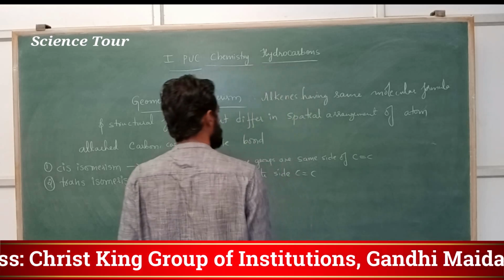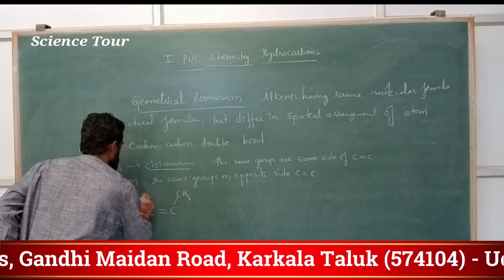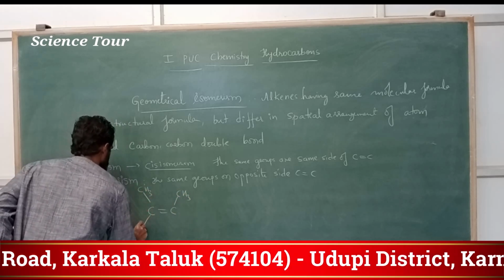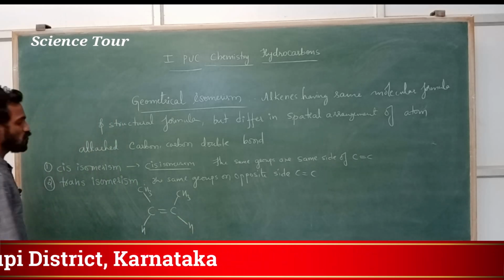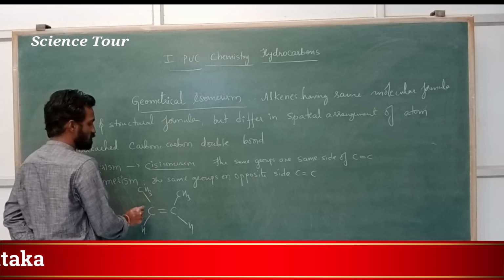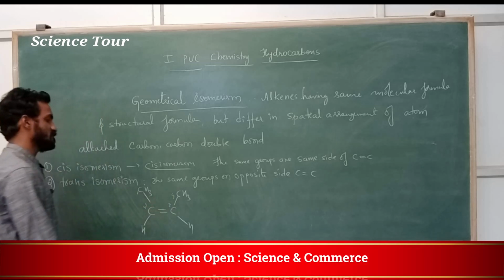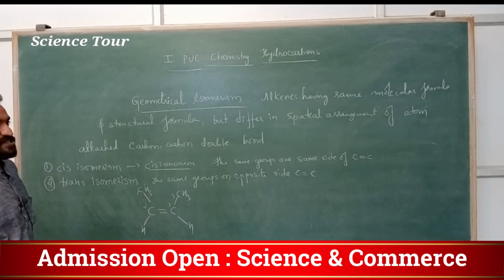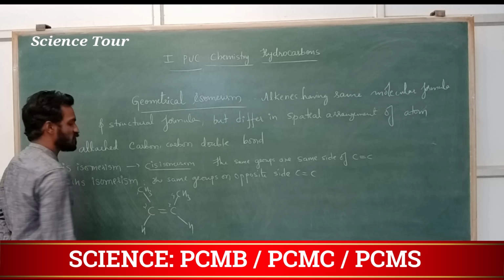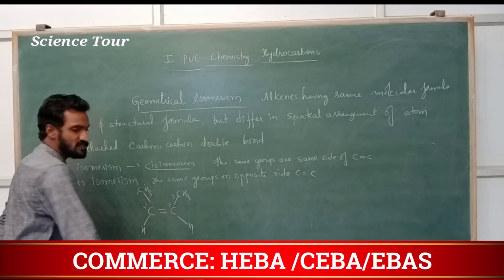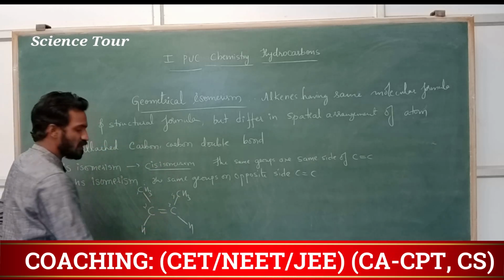Okay, for example, a double bond. Here two methyl groups, you have to take like this: 1, 2, 3, 4, the fourth carbon is this one. Understood? See the difference in the spatial arrangement. Here the two methyl groups are on the same side of the double bond. Here two hydrogens are in the same plane. Two methyl groups are in the same plane and two hydrogens are in the same plane.